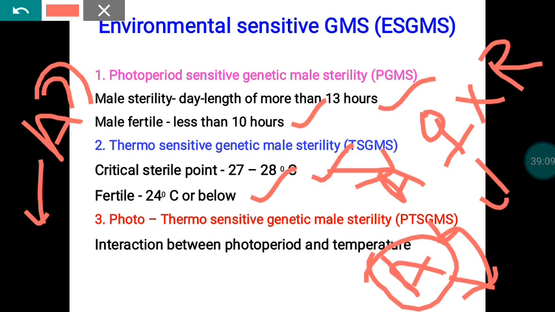Here we want to use only two lines, that is a male parent and a female parent alone. We don't want any separate parent for the purpose of multiplying the A line material, as per that CMS or GMS system. So these are all advantages. But these kinds of climatic advantages are there in China. Because of that, they are ruling like anything with reference to hybrid rice production.